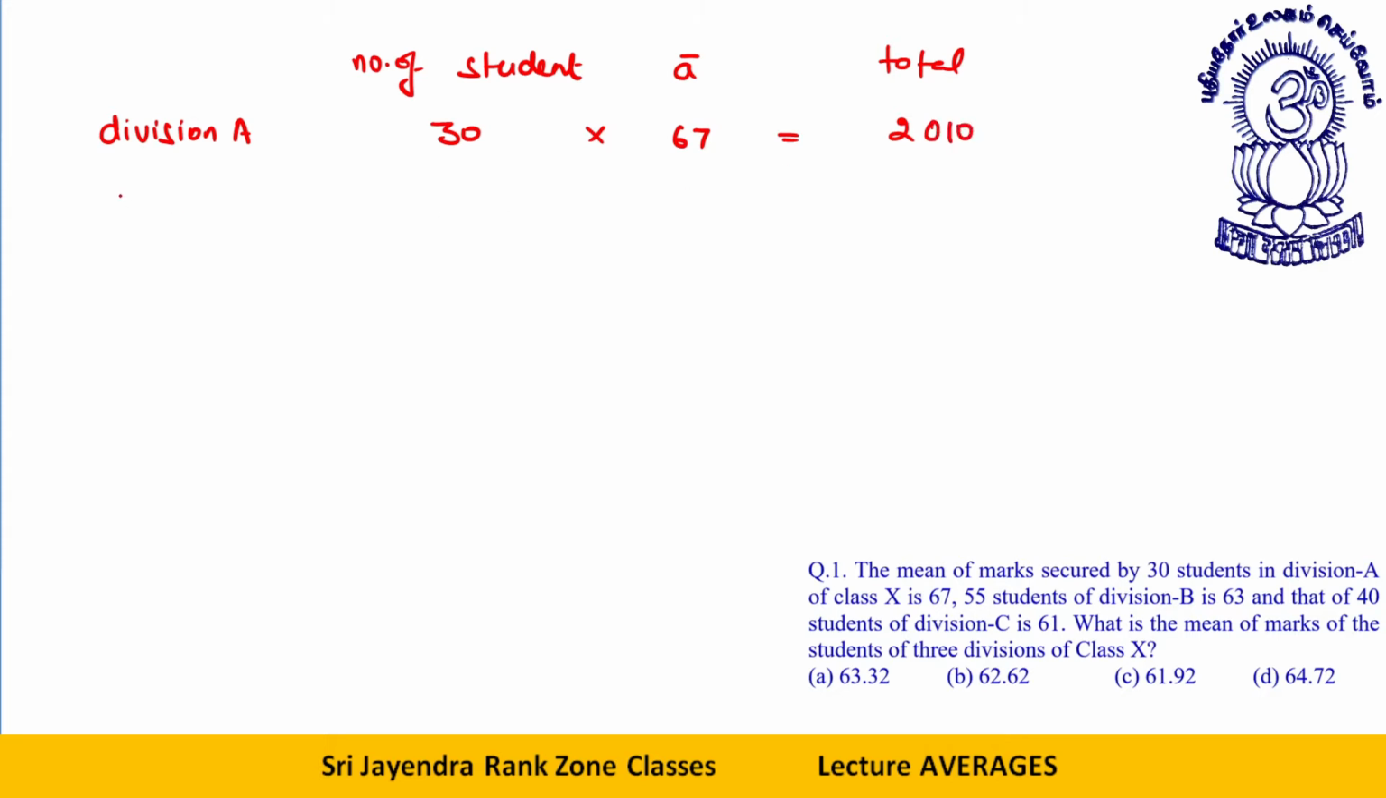Division B. Division B is how much? 55 students of division B, the average is 63.